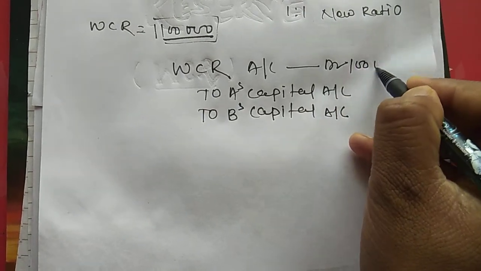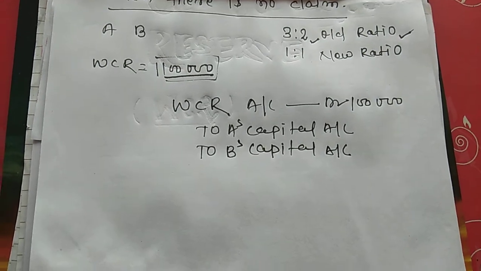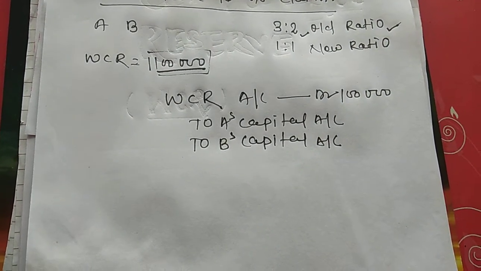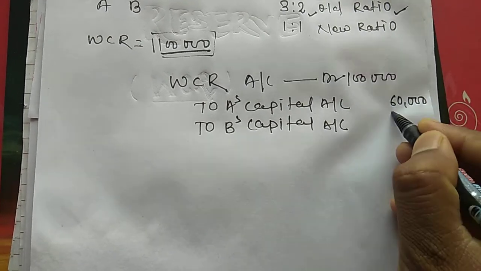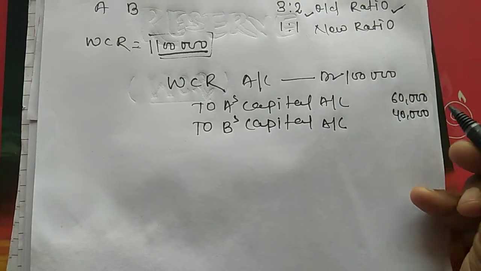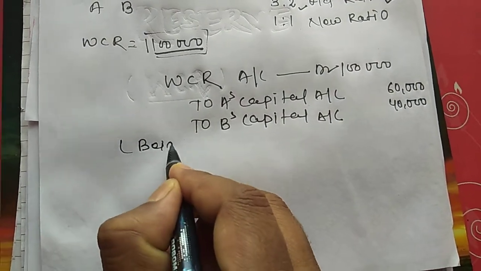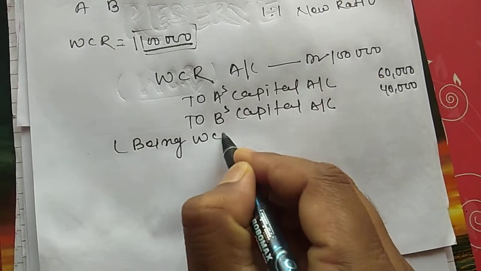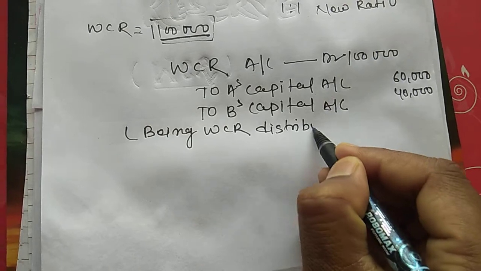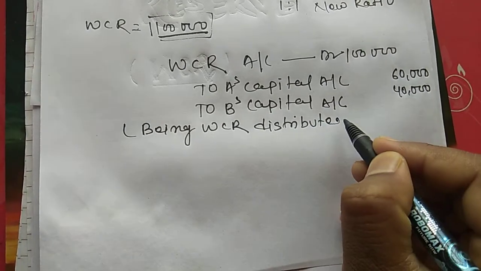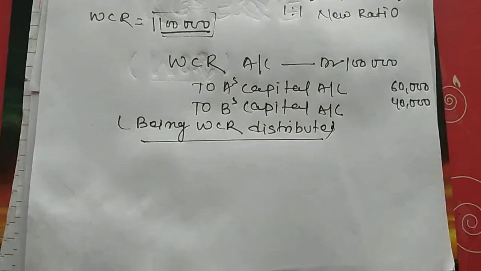Rupees 1 lakh is distributed in the ratio of 3:2. 3:2 means 3/5 and 2/5. That means 60,000 to A and 40,000 to B. Being workman compensation reserve distributed. This is the first case.